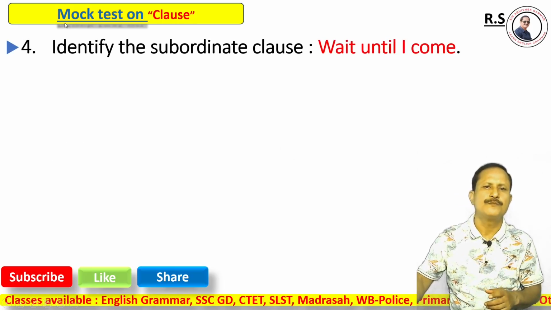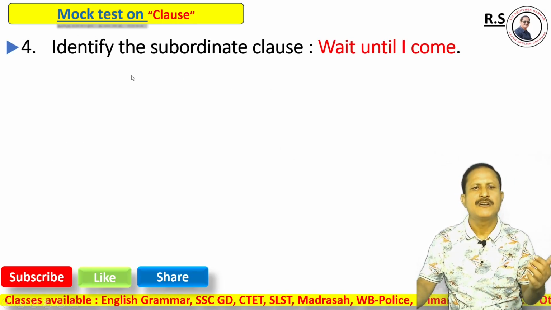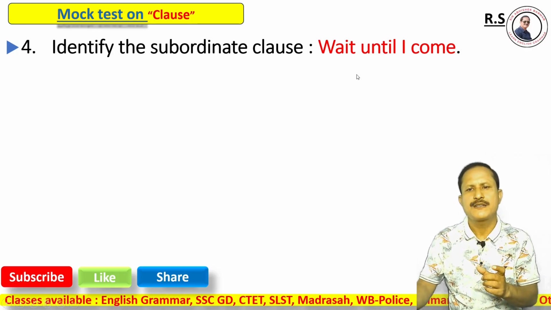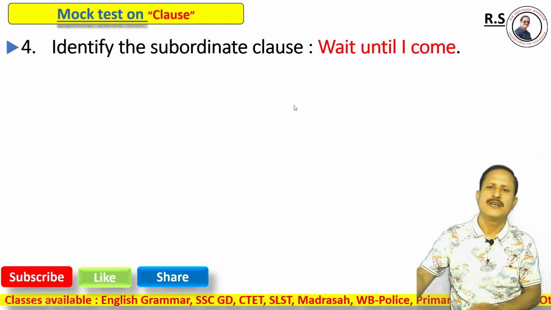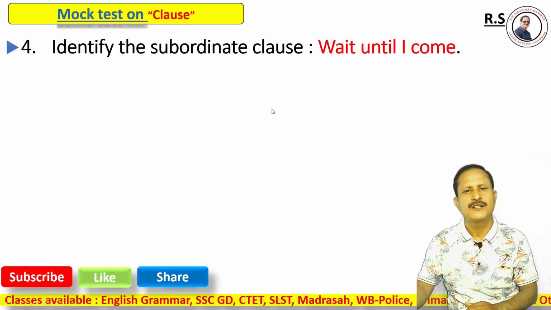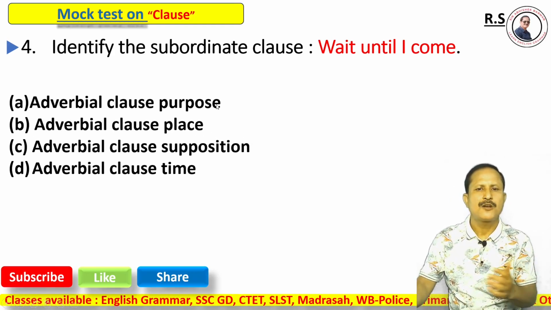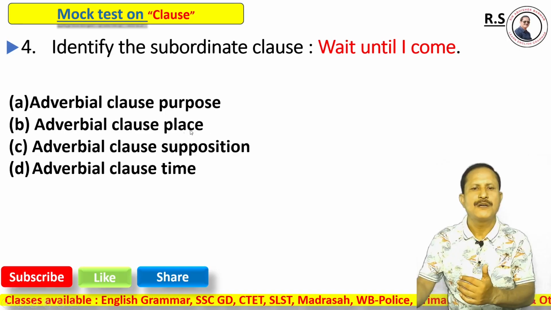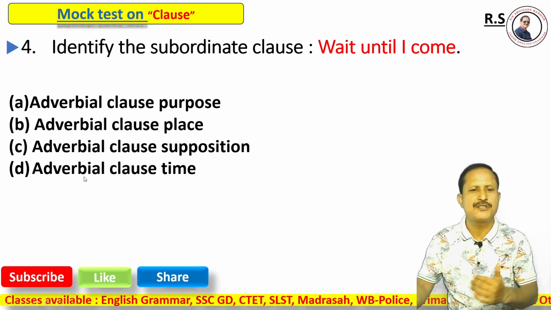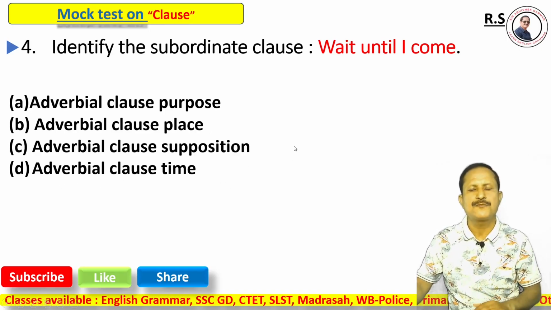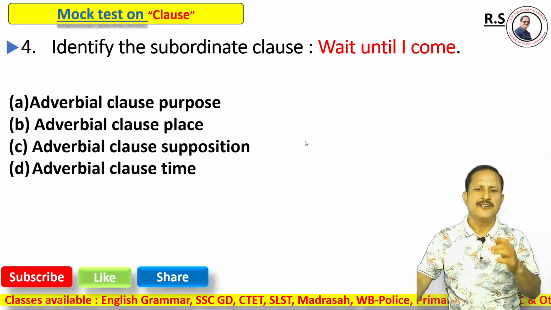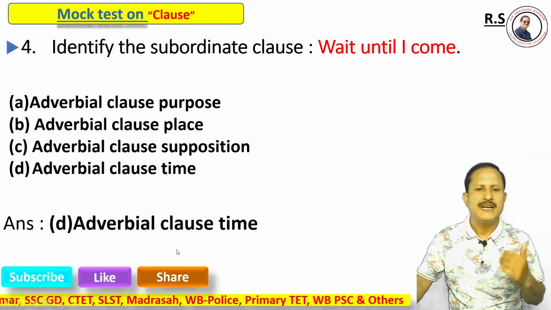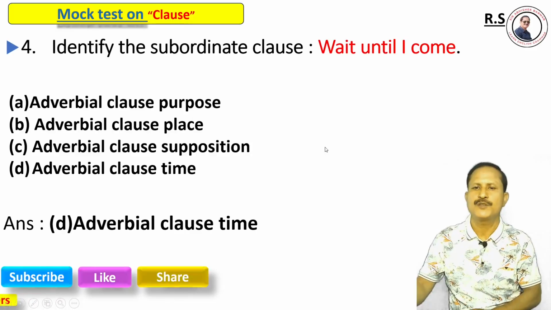Now, question number 4. Once again, same question. Identify the subordinate clause. Wait until I come. Options: option A, adverbial clause of purpose; option B, adverbial clause of place; option C, adverbial clause of supposition; option D, adverbial clause of time. The right answer is definitely option D, adverbial clause of time. Why?